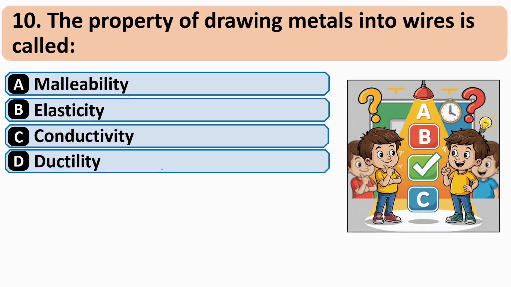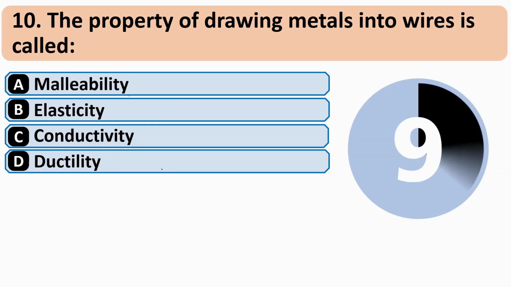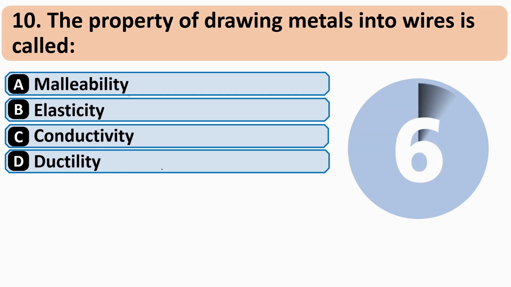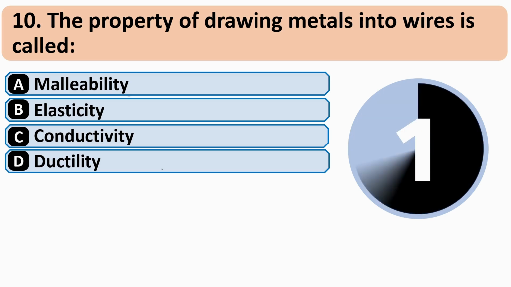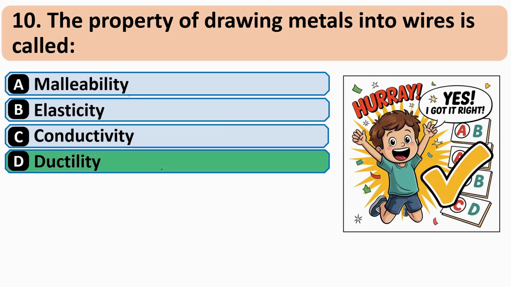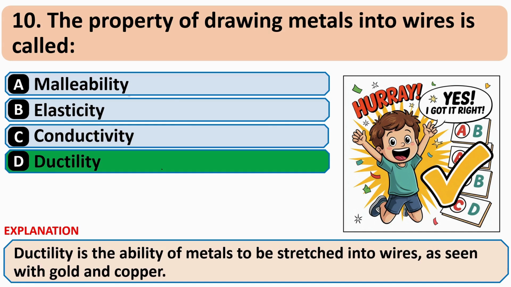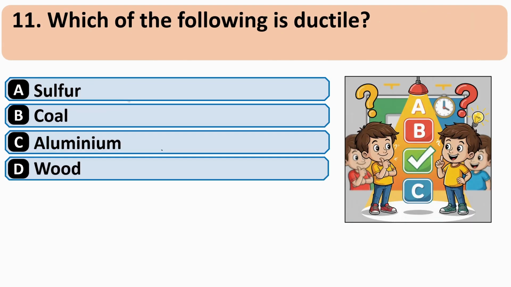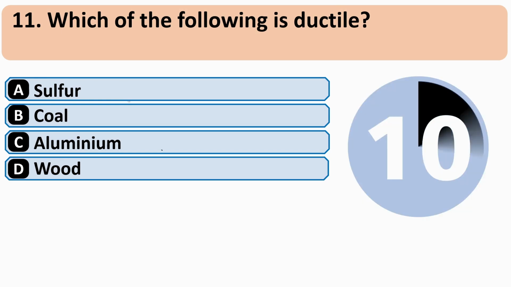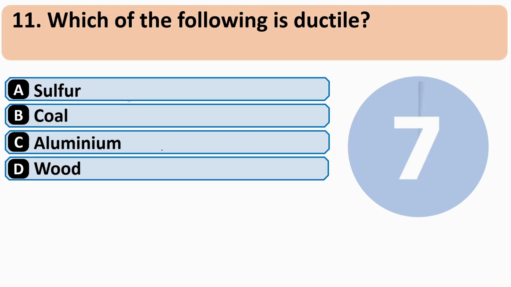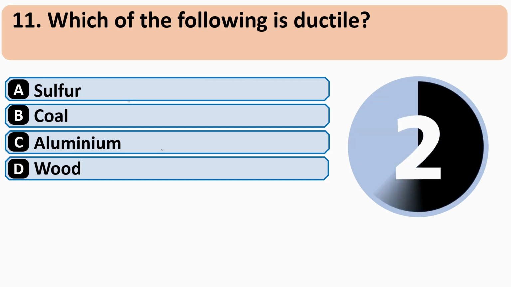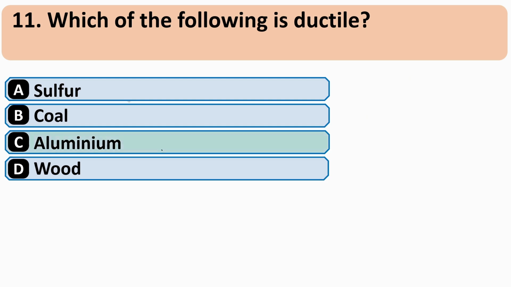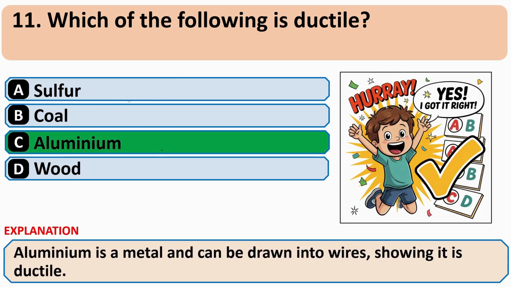The property of drawing metal into wire is called. And correct answer is D, ductility. Which of the following is ductile? And correct answer is C, aluminium.